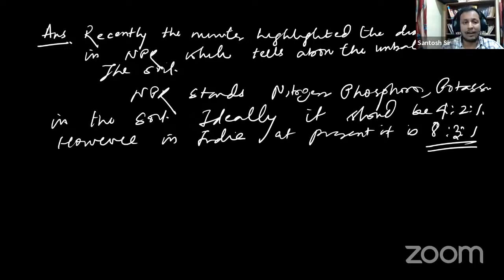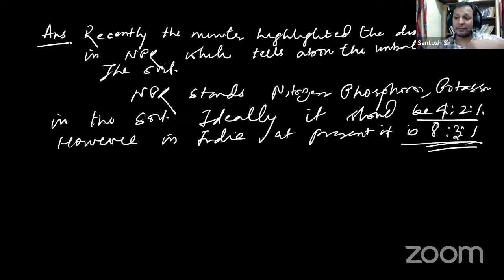You have given the context, because context is very important. Or you can simply say that of late there has been a distortion in the NPK ratio in the country. Then you start defining what is NPK. NPK stands for nitrogen, phosphorus, and potassium ratio in the soil. Ideally, it should be 4:2:1, but at present it is 8:3:1.